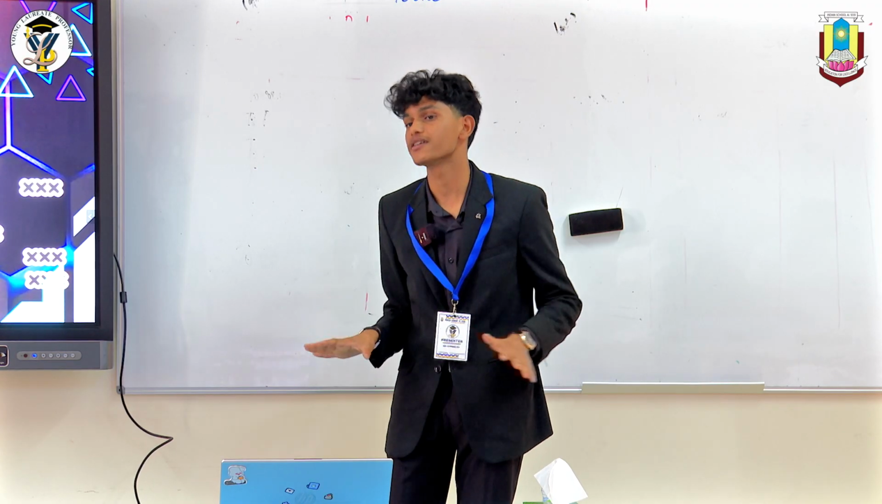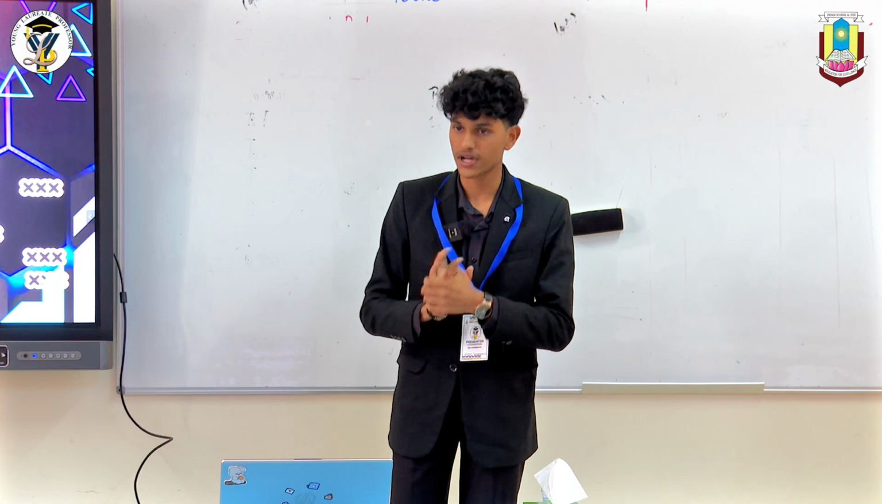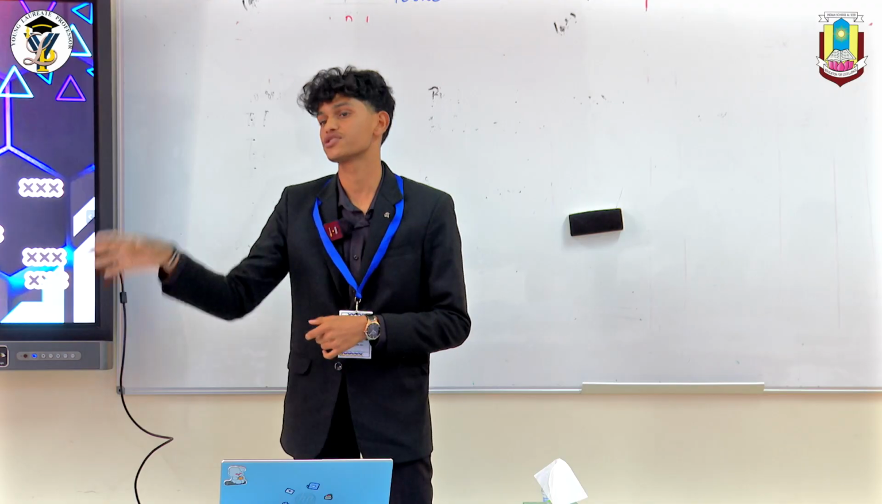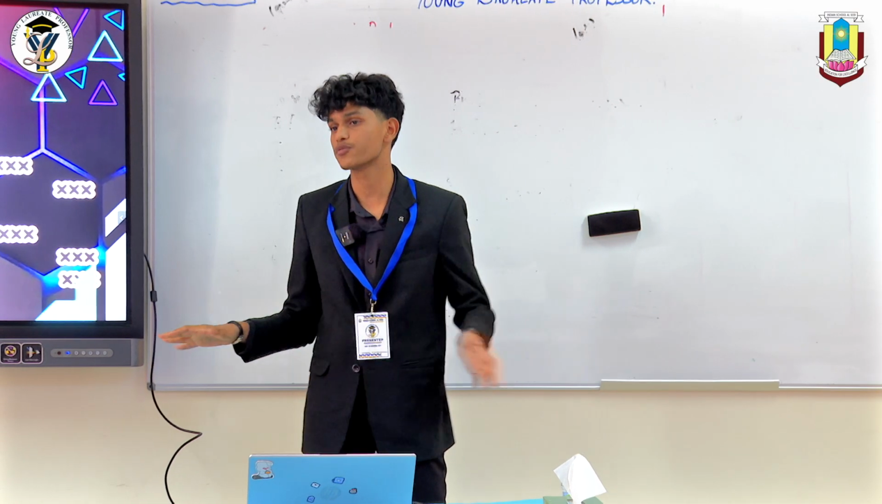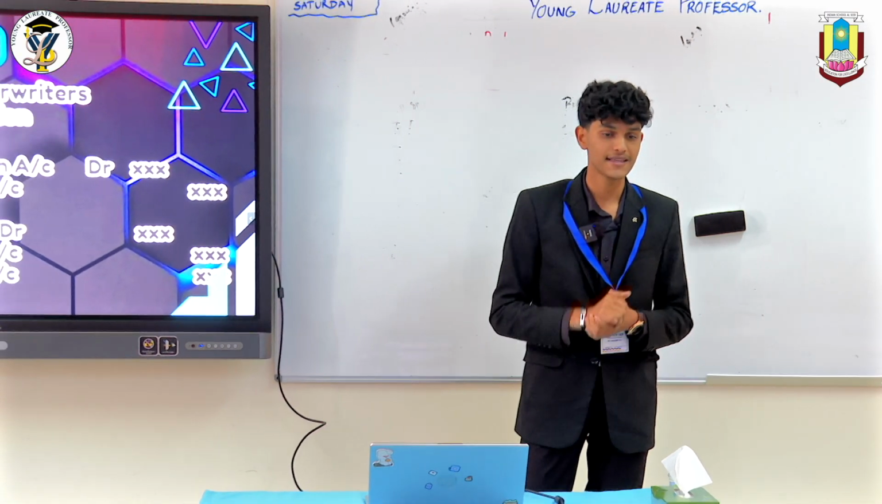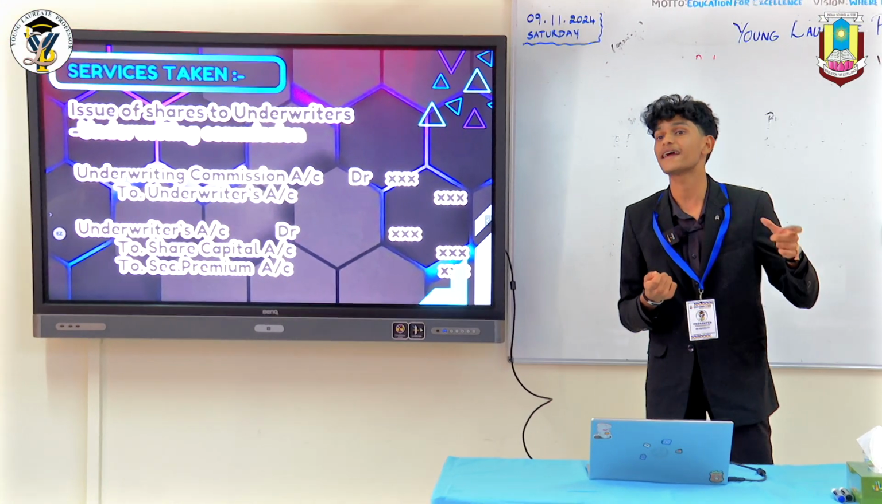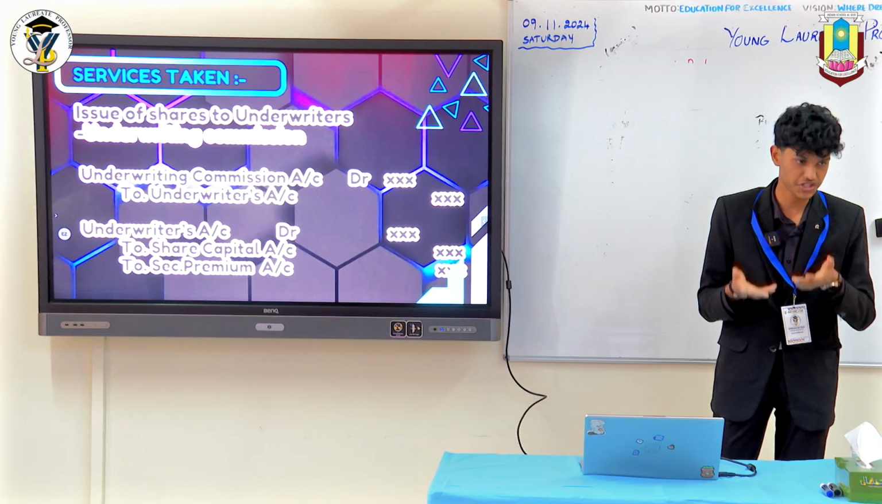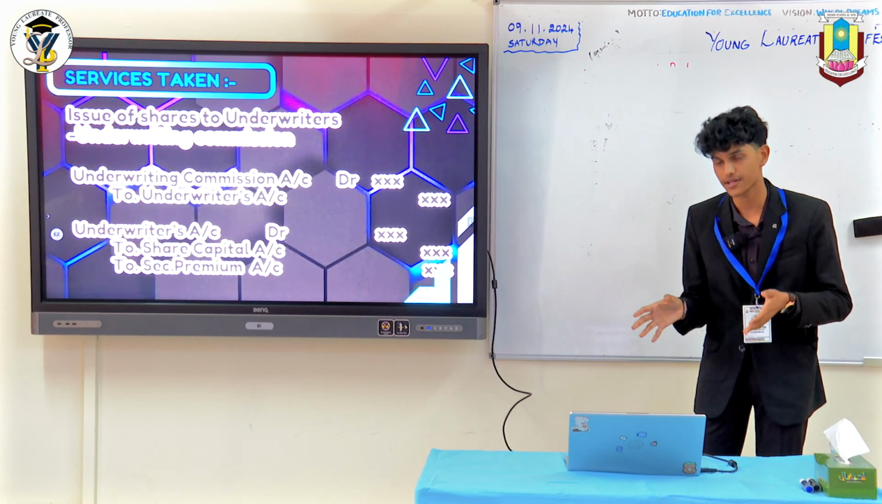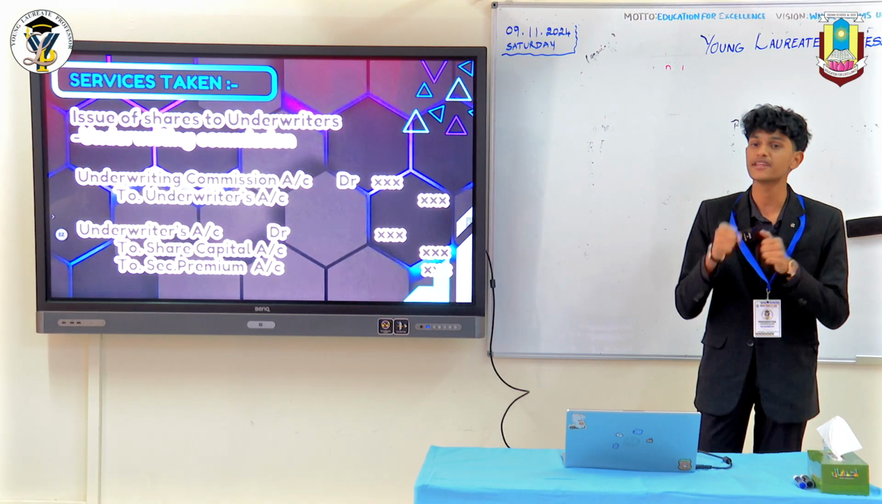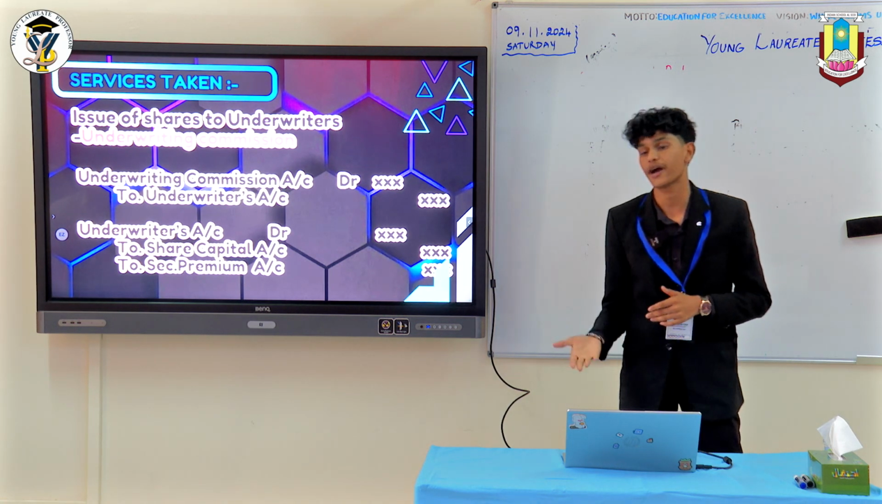So who exactly are underwriters first of all? Suppose you're a company and you're issuing your shares to the public, and you've issued 1 lakh rupees worth of shares. And there's something called minimum subscription. That is, the public needs to apply for 90% of the shares, in this case that's 90,000 rupees. And in case it doesn't, whatever money they have received up to that point, they have to give it back.